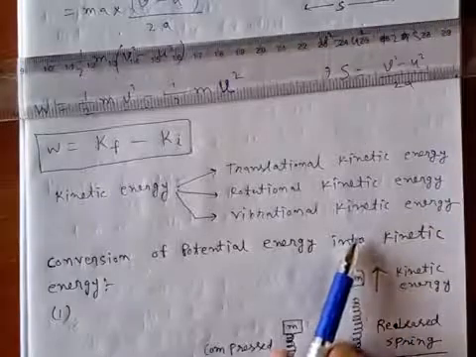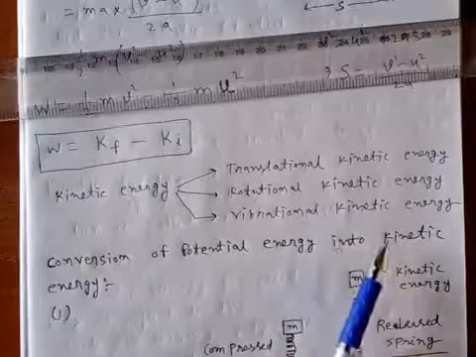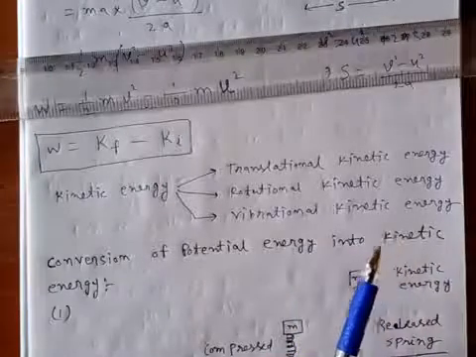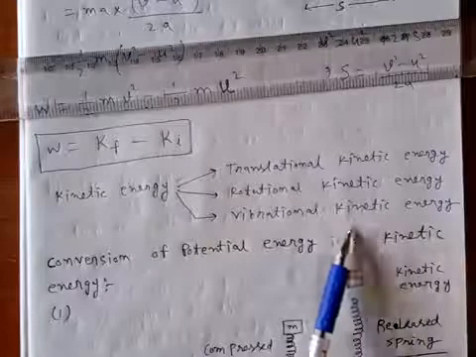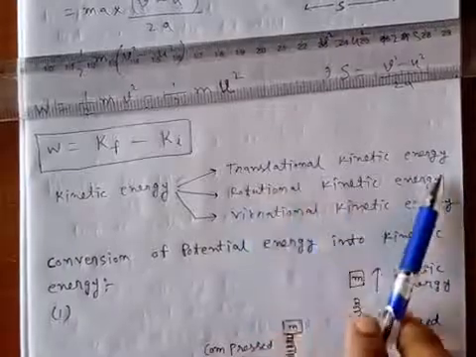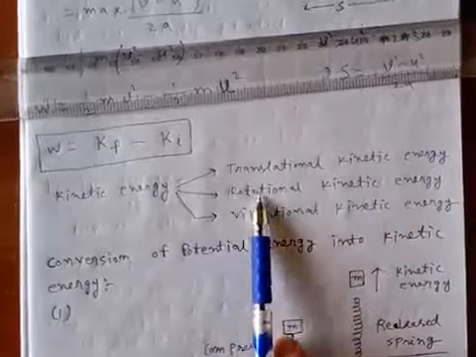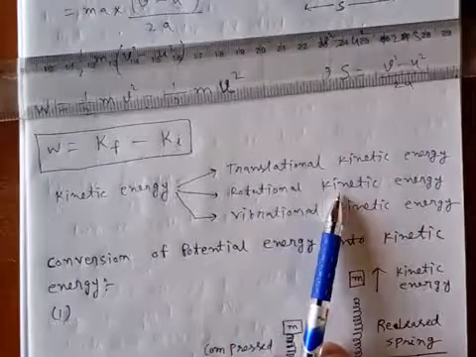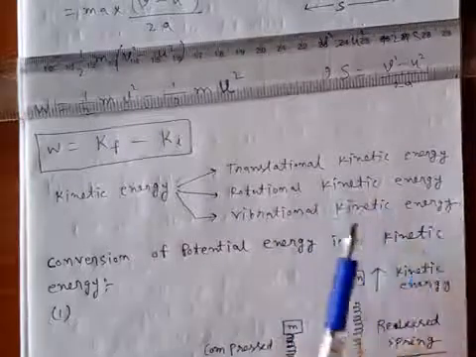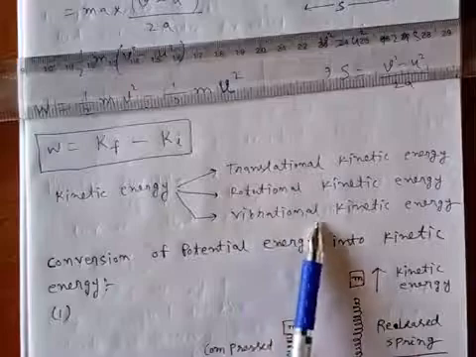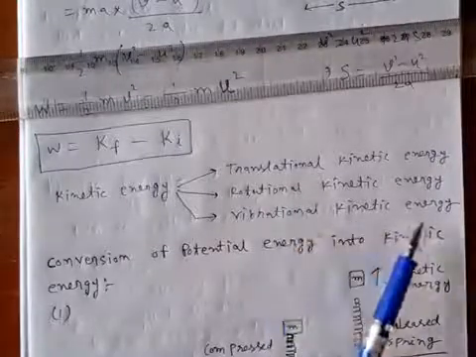The motion of a body in a straight line path is called translational motion, and the kinetic energy of that body due to the translational motion is called translational kinetic energy. The same goes for rotational kinetic energy: the kinetic energy possessed by a body due to its rotational motion is called rotational kinetic energy, and the kinetic energy possessed by a body due to its vibrational motion is known as vibrational kinetic energy.